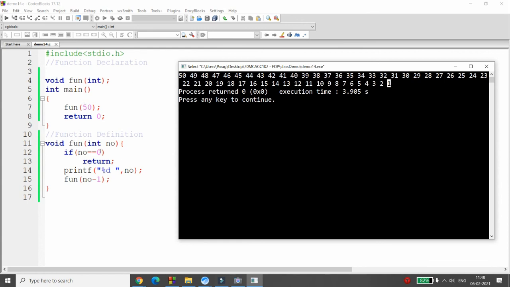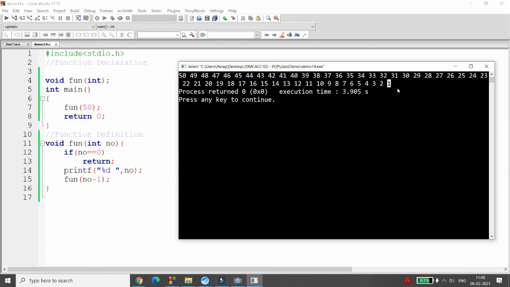Is 50 equal to 0? No. Then 50 is printed and 49 is passed. Is 49 equal to 0? No. Then simply 49 is printed and 48 is passed. If number is equal to 0, then it will simply return. So it will print 50 to 1.